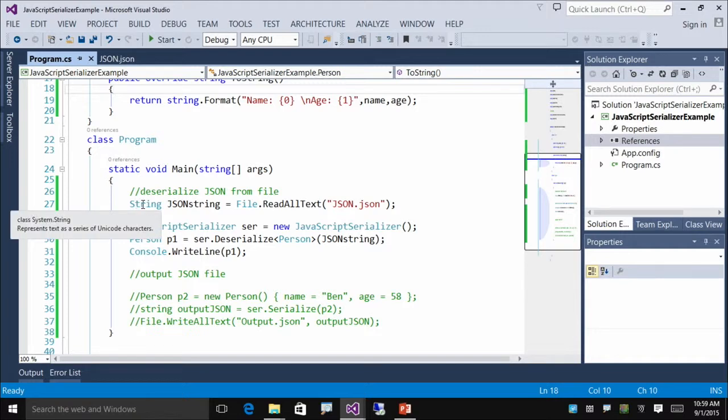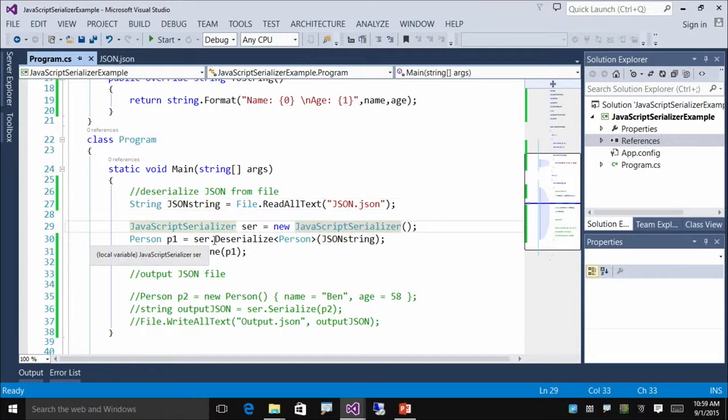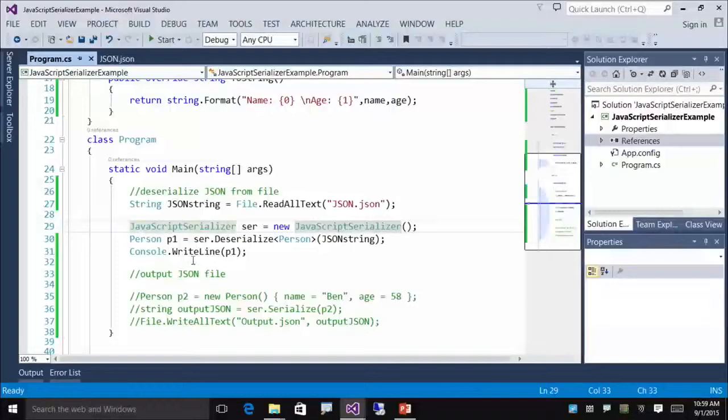So first, I am reading all of the text from my JSON file, which is included in my /bin/debug folder. I'm putting that into a string called JSON string. Next, I'm making an instance of the JavaScript serializer class. I am calling one of its functions, the deserialize function, and specifying the type as person. And so you're specifying that type as a generic, and that's how it knows to return back a person. Correct. OK. And then I'm going to write it to the console.